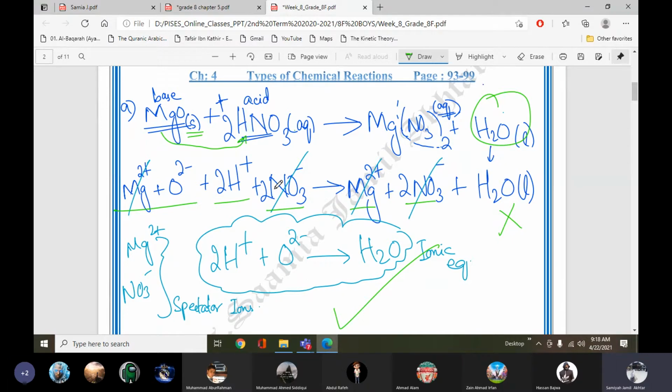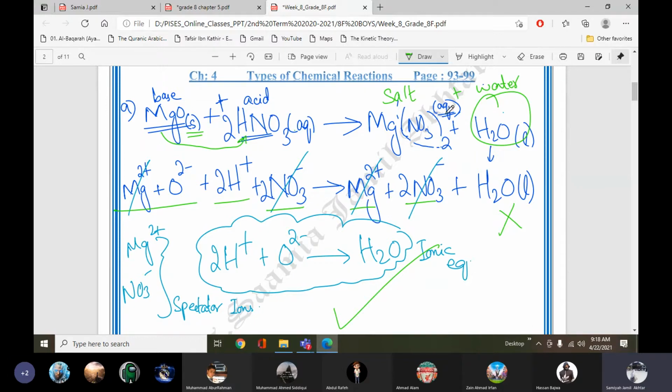HNO3 will split into H positive and nitrate. Then magnesium will take hydrogen's place, so it will form magnesium nitrate in the product. When an acid and a base or alkali react, it forms salt and water.